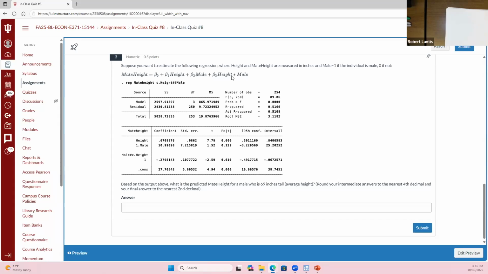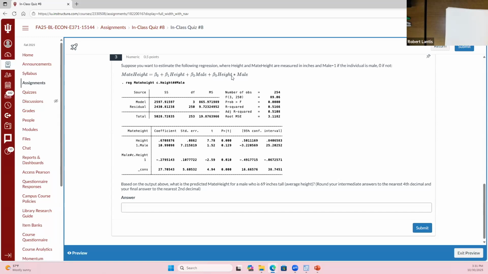So I would take the coefficient on height. It doesn't simply get added into my prediction. This is going back to stuff we did prior to the last exam. I would take that coefficient and multiply it by the value of that variable, right? So whatever beta 2 is here on height, 0.67, I would multiply that by 69. Now the interaction term is where we've kind of already done this. We just haven't used it with interaction terms.